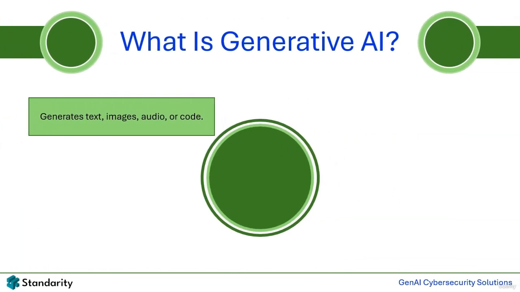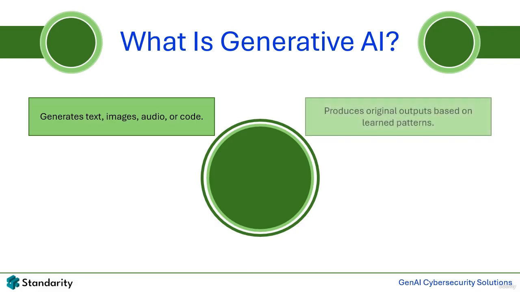Generative AI, a transformative subset of artificial intelligence, refers to systems capable of creating new content such as text, images, audio, or code based on patterns and data they have learned. Unlike traditional AI systems that focus on recognizing patterns or making predictions, generative AI excels at producing original outputs. These systems rely heavily on models like GPT, Generative Pre-trained Transformer, for text generation, or DALL-E for image synthesis.